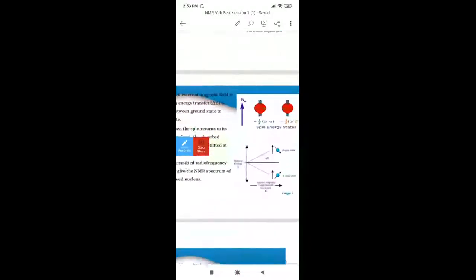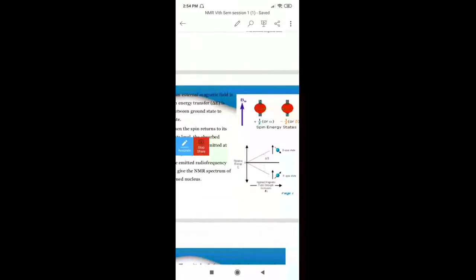All of you are getting the point? Say, for example, the spin energy state of alpha is E1, and the spin energy state of beta is E2. So delta E is given by E2 minus E1.